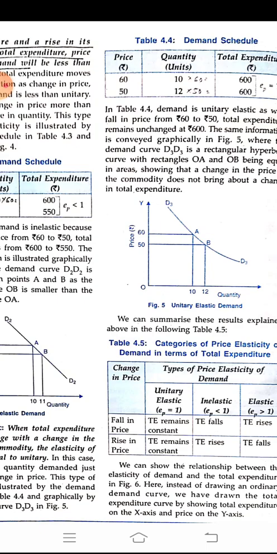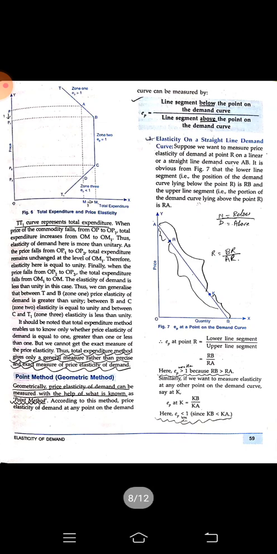Next, a diagram is given, and you can see the TT curve. The TT curve represents the total expenditure.